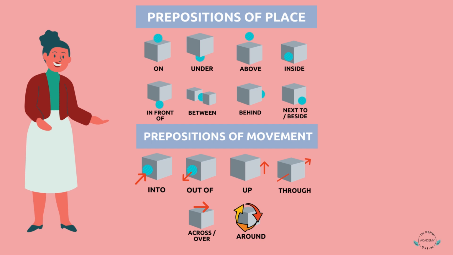Prepositions tell you something about the place or the location or the movement in a sentence. Here are some prepositions: on, under, above, inside, in front of, between, behind, next to, or beside.